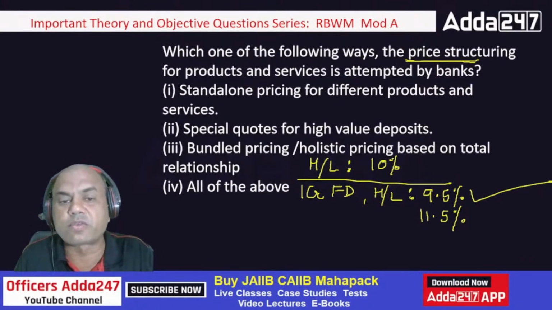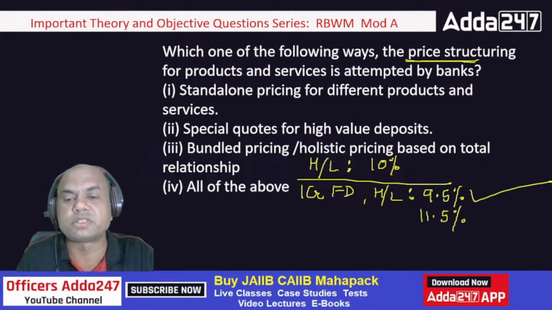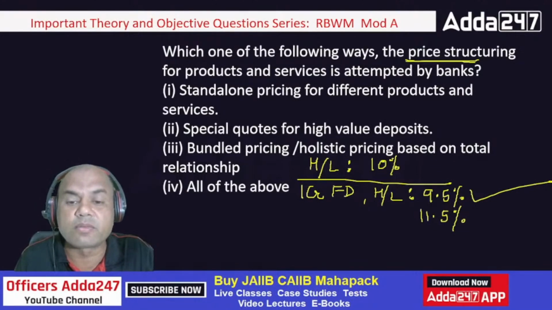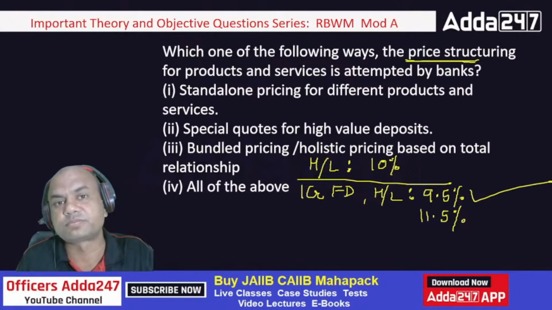Standalone pricing for different products and services. Standalone means what? Home loan, simple 10%. So standalone pricing. Special quotes for high value deposits. So high value deposit like this 1 crore FD. Somebody is having high value FD with me, some 1 crore, 10 crore. Then what can I do? I can give him a differential rate of interest.